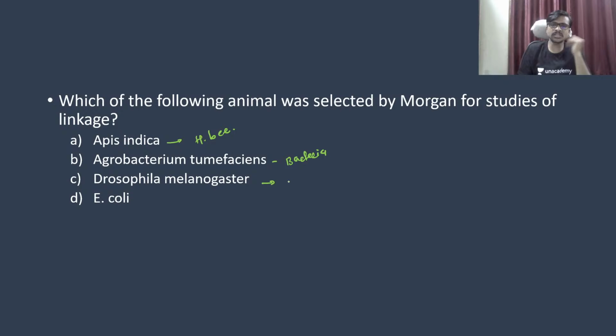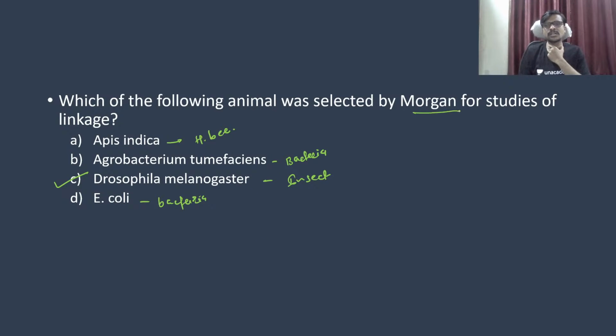Drosophila melanogaster, not in banana, but it is actually your answer, selected by Morgan. E. coli is again a bacterium. It is an insect. Not Apis indica, but the correct answer is Drosophila melanogaster.